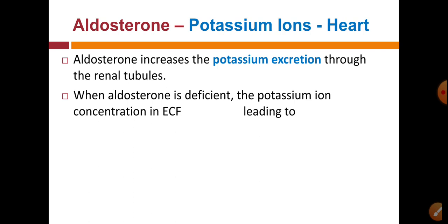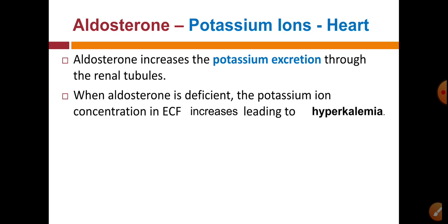So when aldosterone is deficient, what will happen? When aldosterone secretion is deficient or less, there is less excretion of potassium ion. So when there is less excretion of potassium ion, the potassium ion concentration in the ECF volume increases, and this is called hyperkalemia.